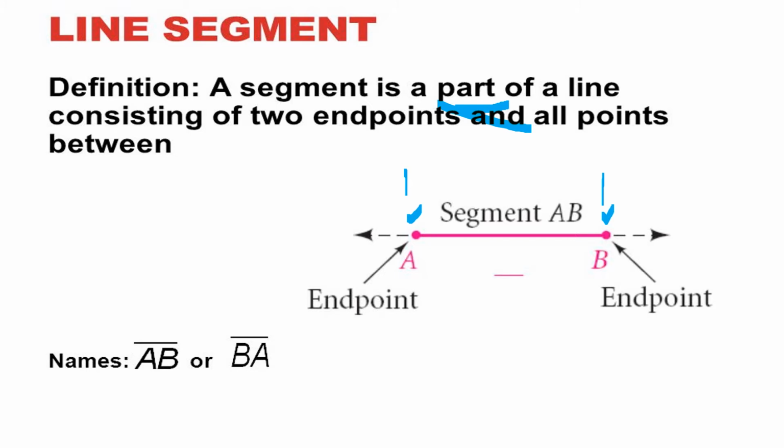So the line segment we can denote with the symbol AB with a line above it, without arrow marks, which means it is a line segment. So let us recall line segment now. A line segment is a part of a line consisting of how many endpoints? Two endpoints. So a line segment has two endpoints and it is a part of a line.